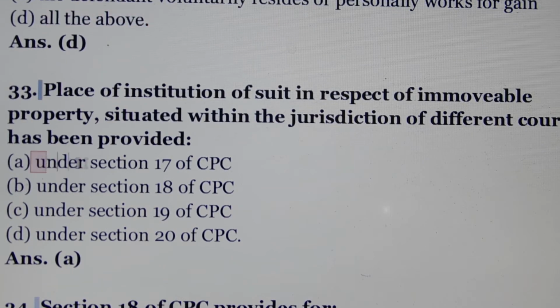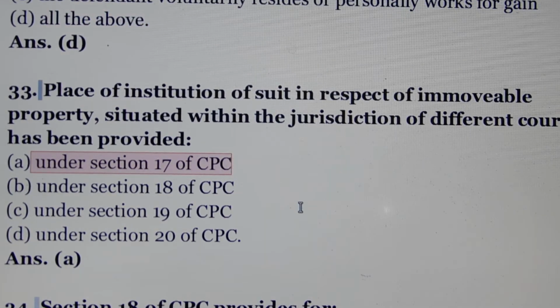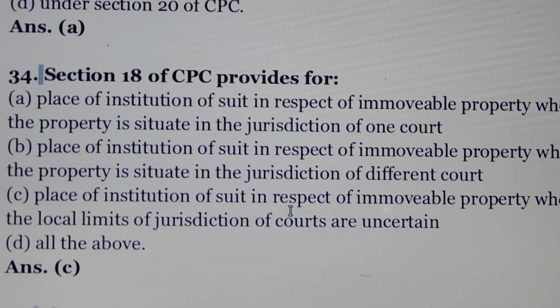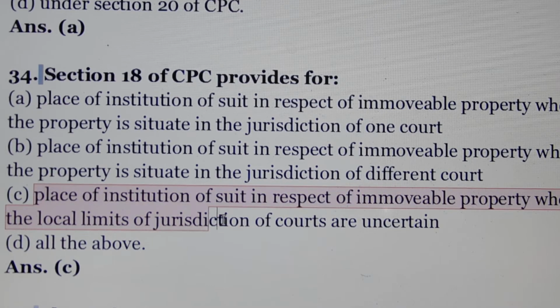Question number 33. Place of institution of a suit in respect of immovable property situated within the jurisdiction of different courts has been provided. Answer is option number A under section 17 of CPC. Question number 34. Section 18 of CPC provides for.